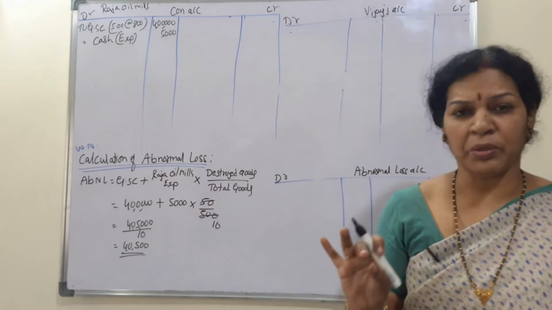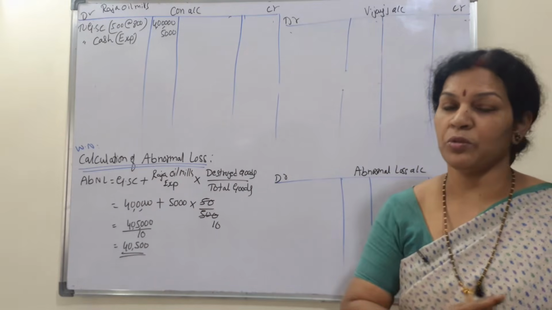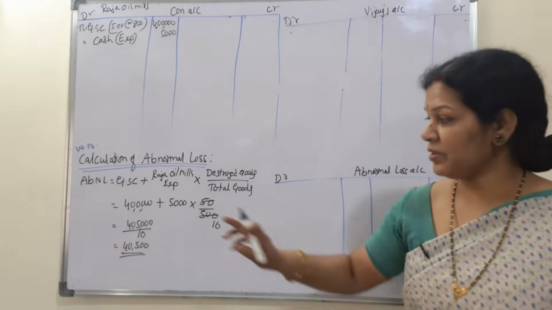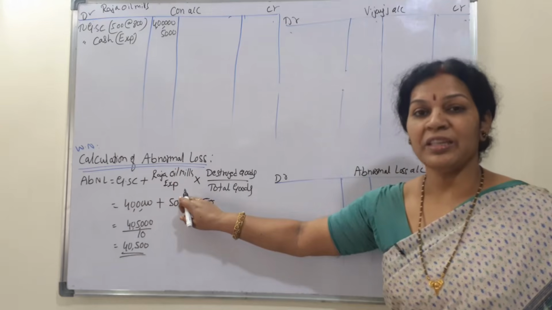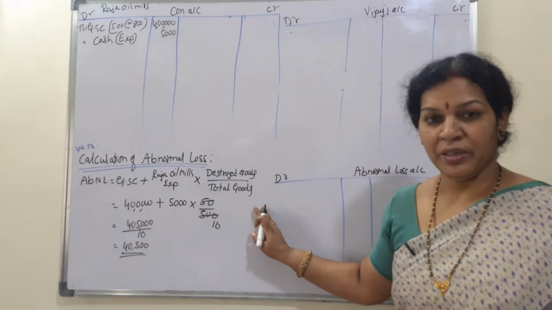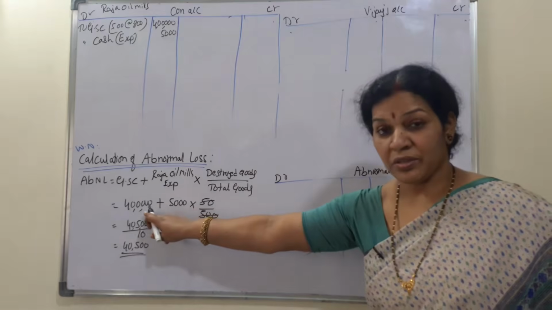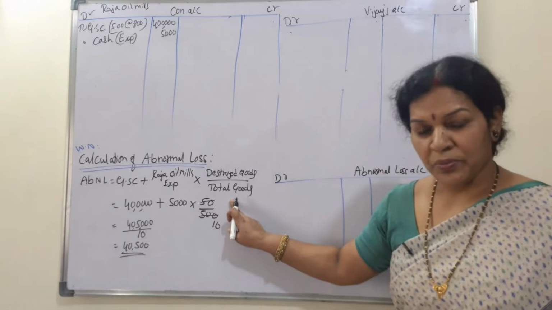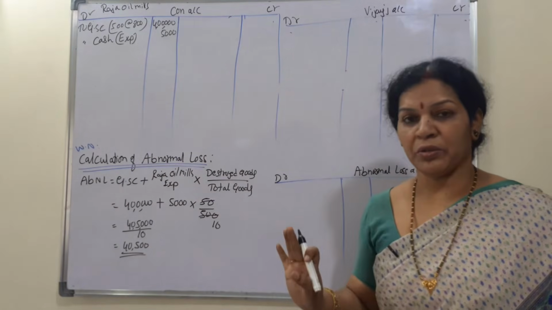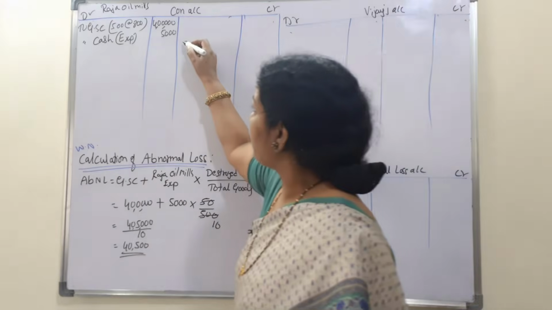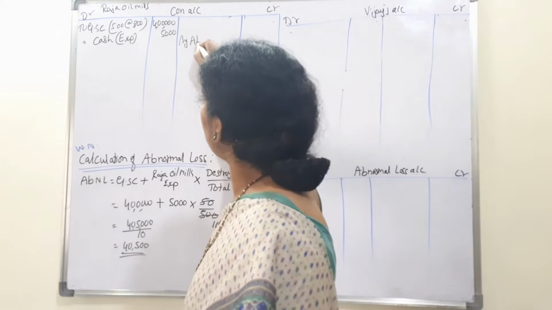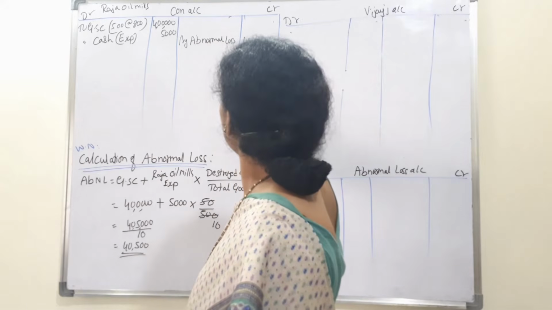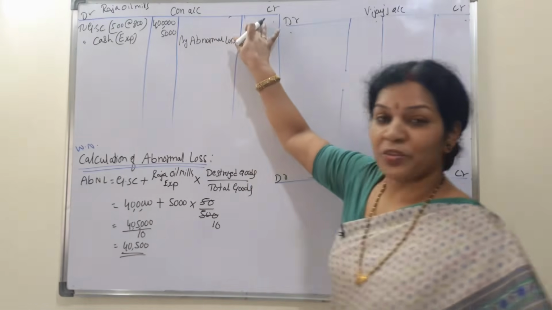Abnormal loss, always remember the formula: goods sent on consignment plus consigner expenses, no consignee expenses, because the loss is going to be borne only by the consigner. So goods sent on consignment plus consigner expenses into destroyed goods by total goods. Goods sent on consignment 4 lakh, consigner expenses 5,000, destroyed goods 50 out of 500. So you got 40,500 abnormal loss. We can write abnormal loss on the credit side, by abnormal loss 40,500. This space is for sales.